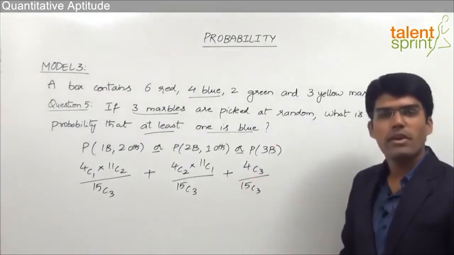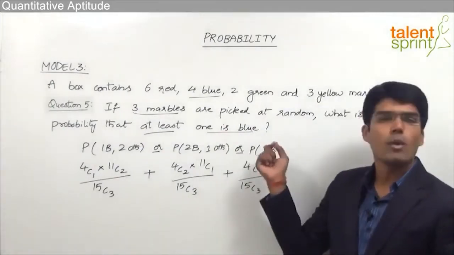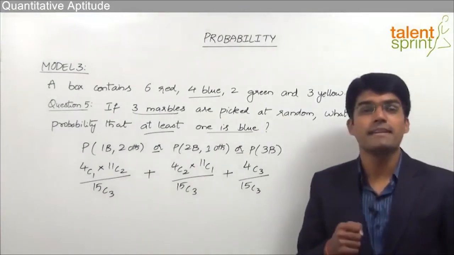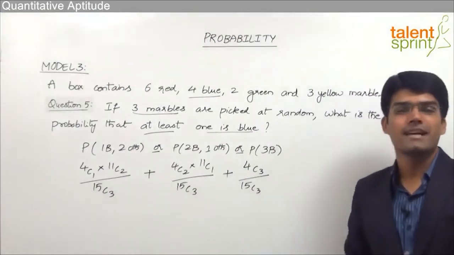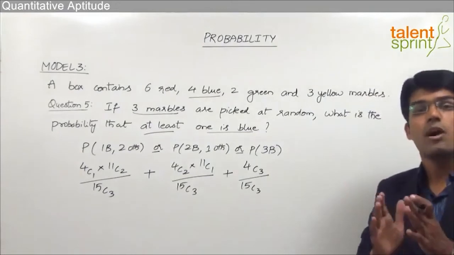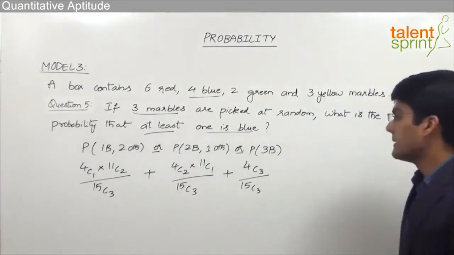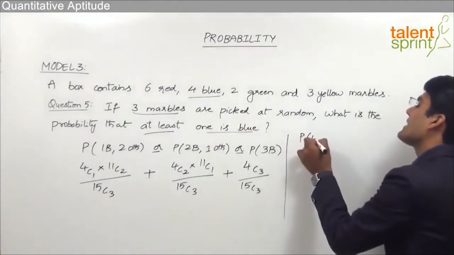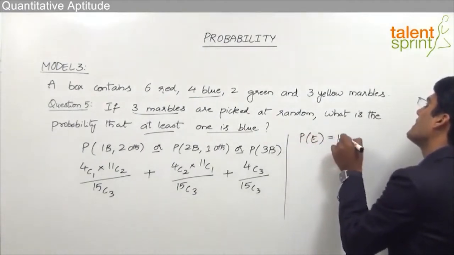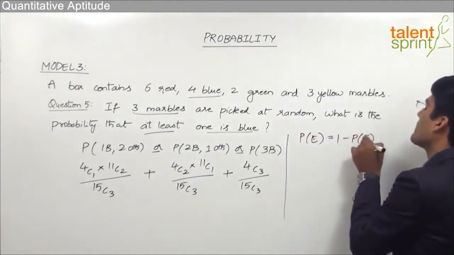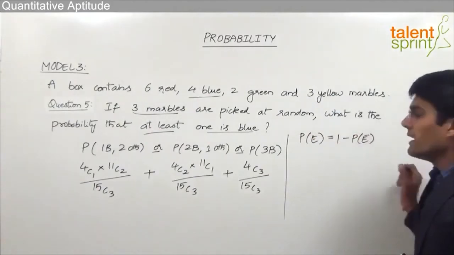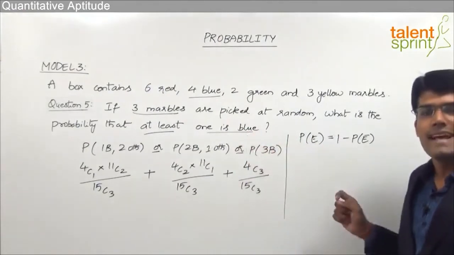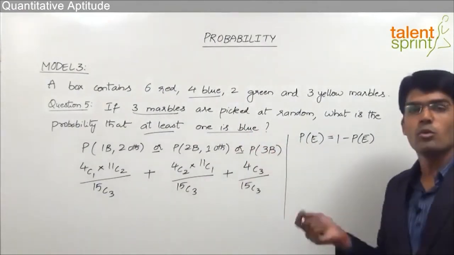So this is the direct way of solving a question where at least 1 marble of a particular color has to be selected. But we also have an indirect and a shortcut way of getting the answer for such questions. So let's see how to get the answer in an indirect method. We know that probability of success is equal to 1 minus probability of failure. So here, instead of taking the probability of at least 1 blue marble, we can take it as 1 minus probability of no blue marble.